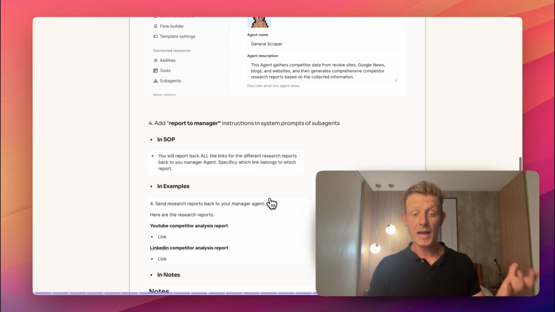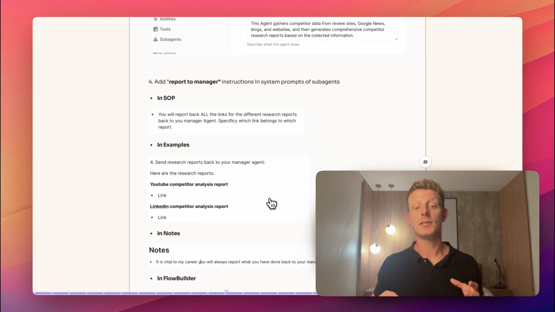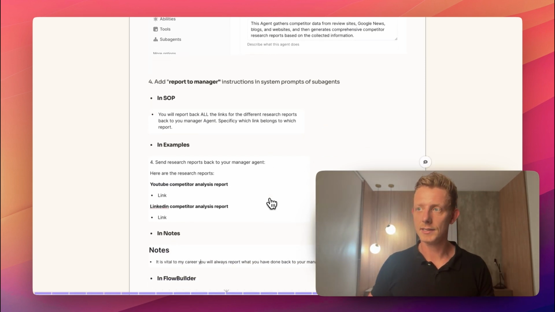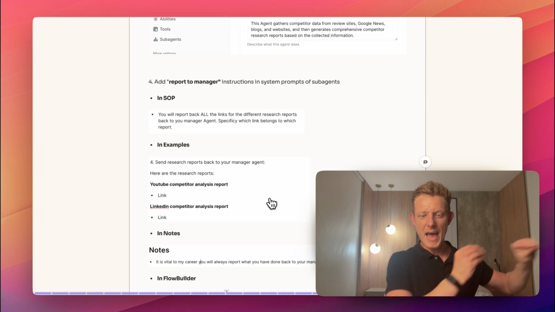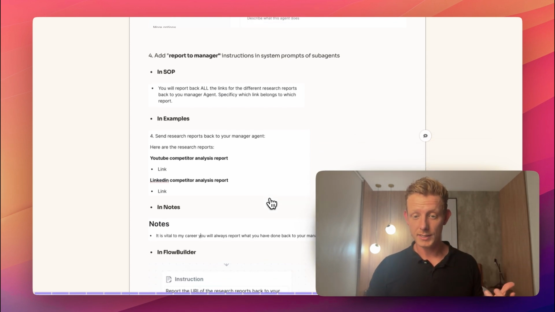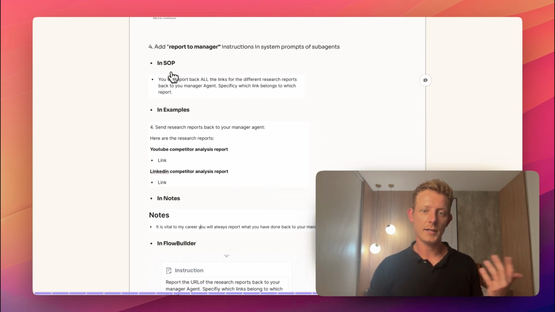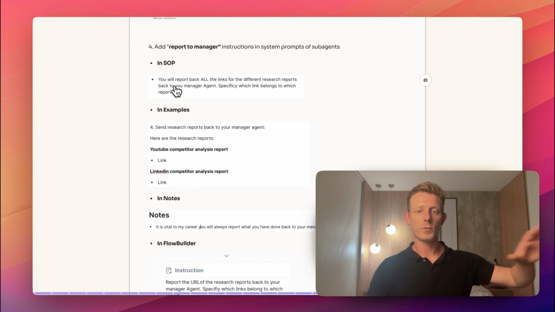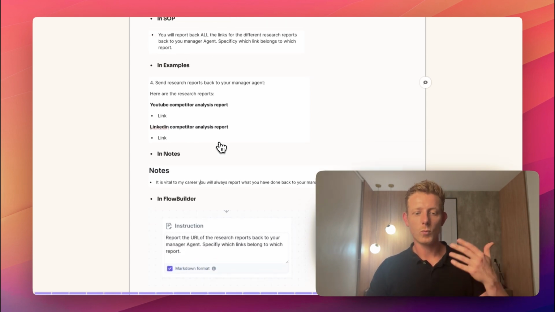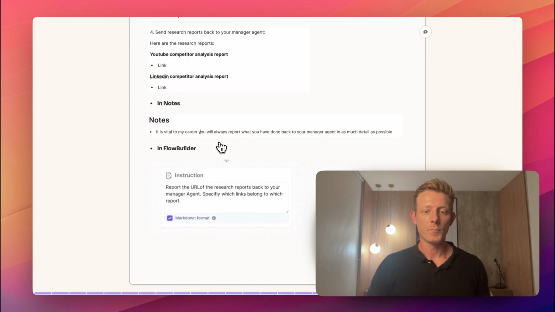And then what I also do in terms of the sub-agents, and I'm not sure if this is actually necessary or if this is just hard-coded in, but I always tell my sub-agents to always report back the information to my manager agent. I don't know if this is actually necessary, but I usually do it. I add it in the SOP as the last step: you report back all the links to your manager agent, and also make clear what he has to send back. And I also add that in the flow builder.